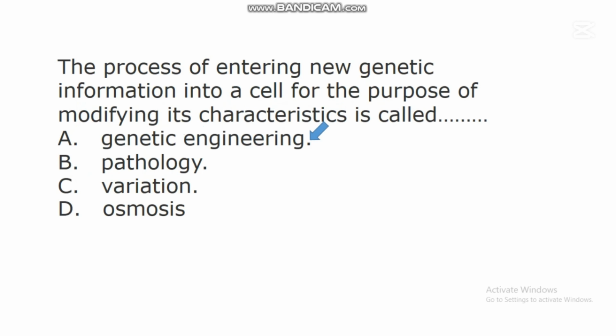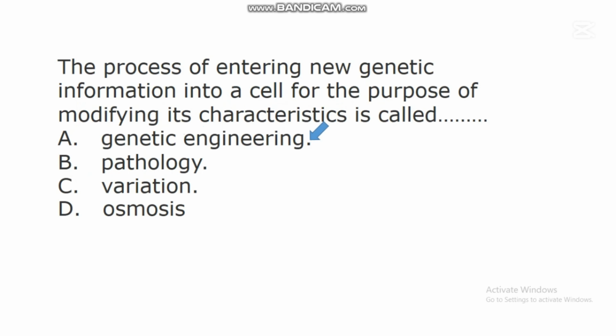Genetic engineering. This genetic engineering is the process of manipulating a cell by incorporating new genetic data into that cell in order to modify the characteristics of that cell.